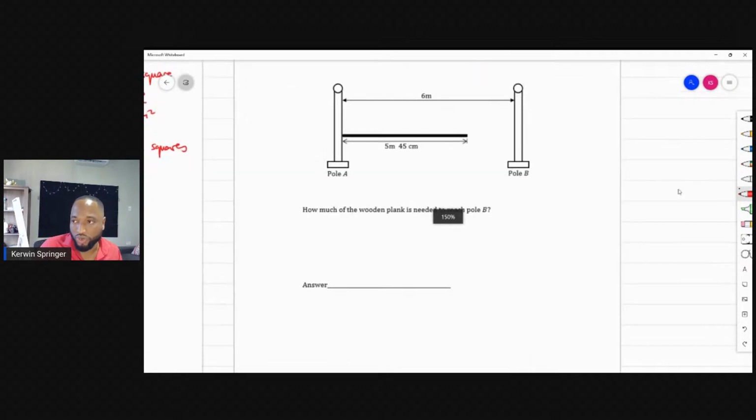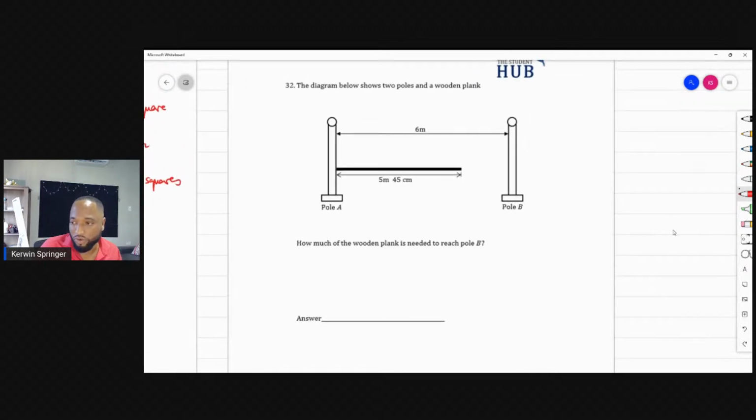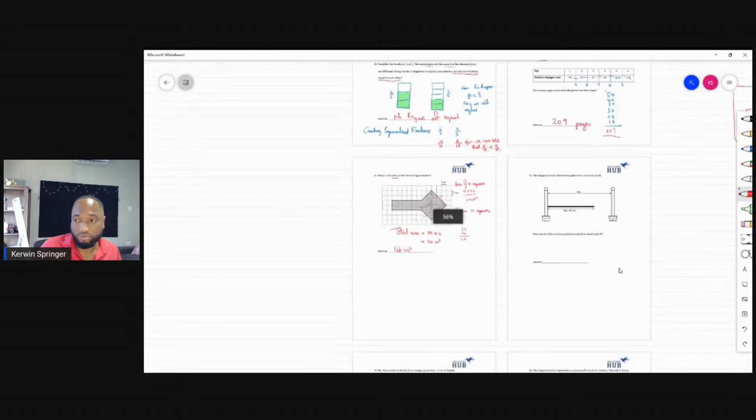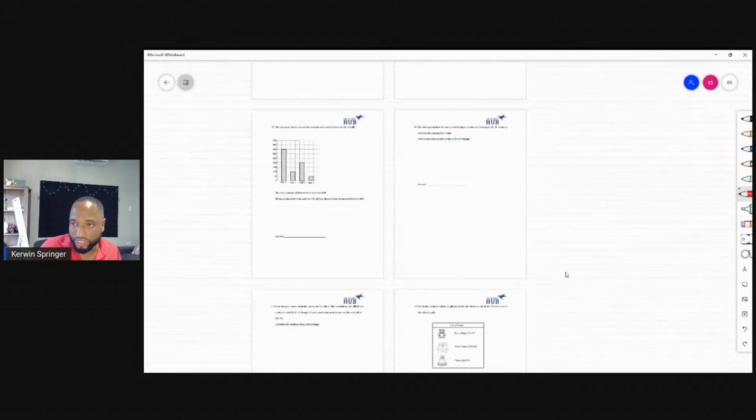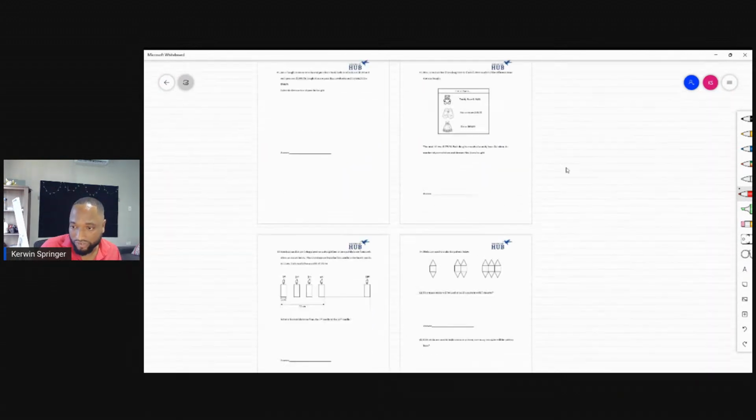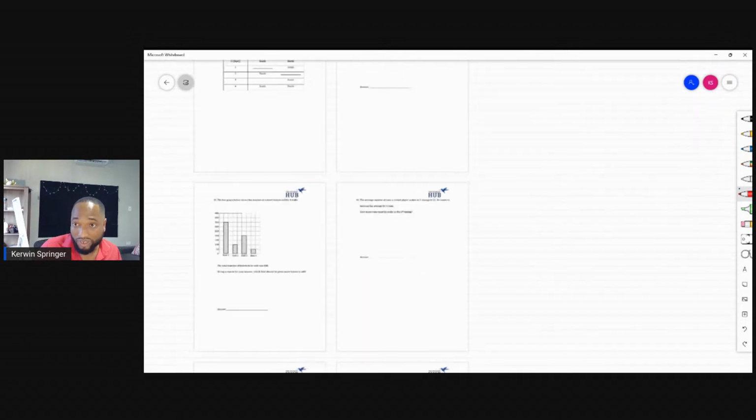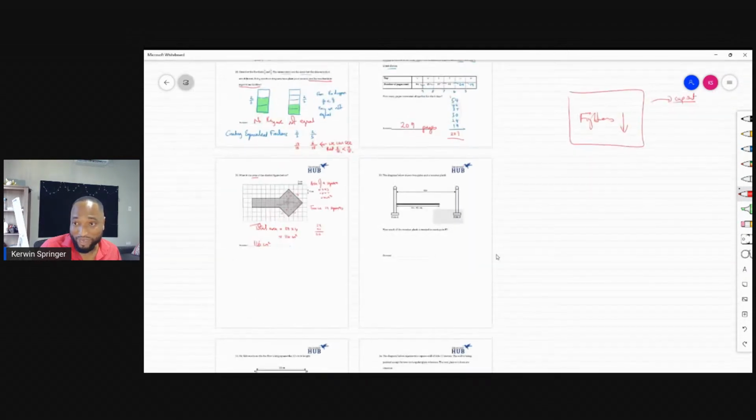Question 32, we go in full speed ahead. For the people who stay until the end, the fighters, we go all the way up till question 44, 45. Fighters, you can make that one.